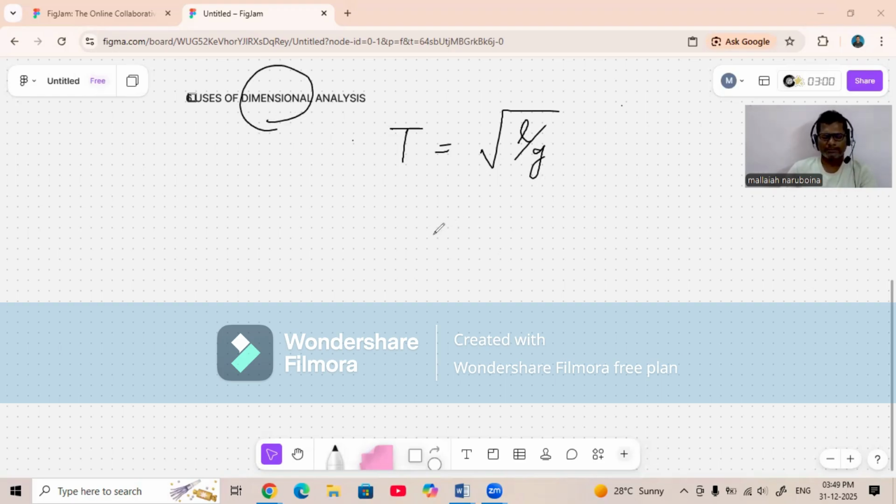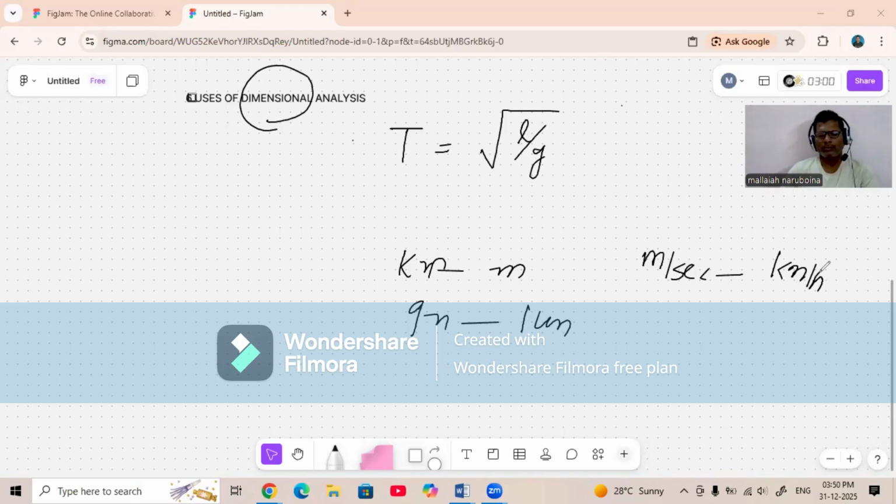One more use is that we can convert units from one system of units to another, like kilometer to meters, grams to kilogram, meter per second to kilometer per hour. In this manner we can convert units from one system to another. These are the uses of dimensional analysis.